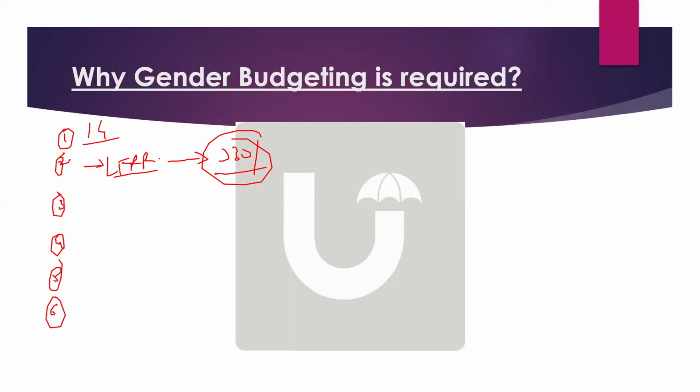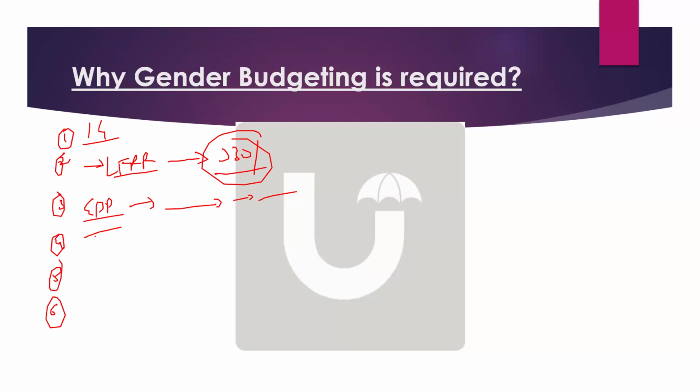Anything else? Growth, yes, GDP growth. If women participate, almost 1 billion can easily be added to the GDP. So GDP is one variable and employment, like labor force participation, we have seen.